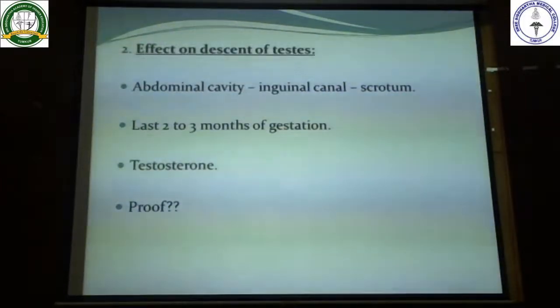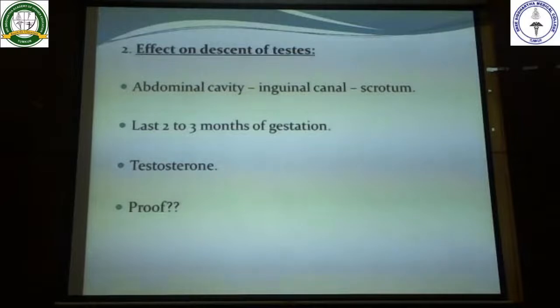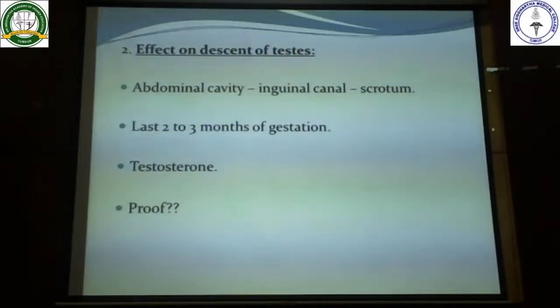Next, the effect of testosterone on the descent of the testis. The testis in intrauterine life will be in the abdominal cavity. During the last 2 to 3 months of gestation, it enters the scrotum through the inguinal canal. This entry of the testis from the abdominal cavity into the scrotum is mainly because of testosterone.